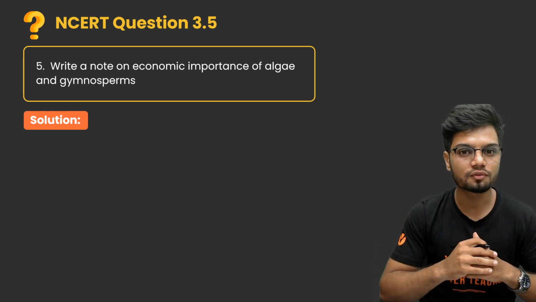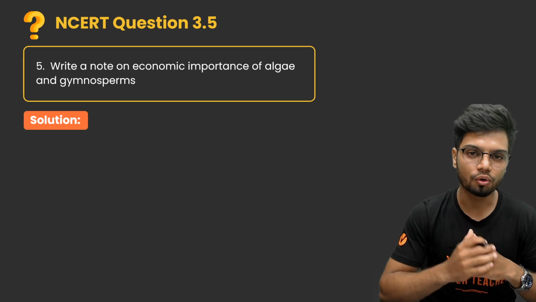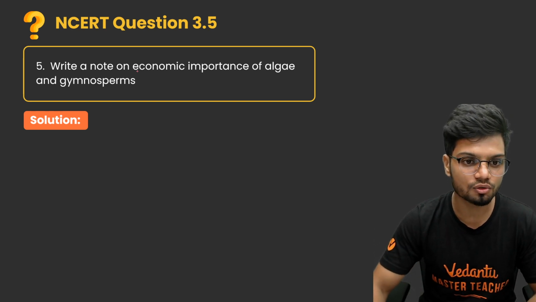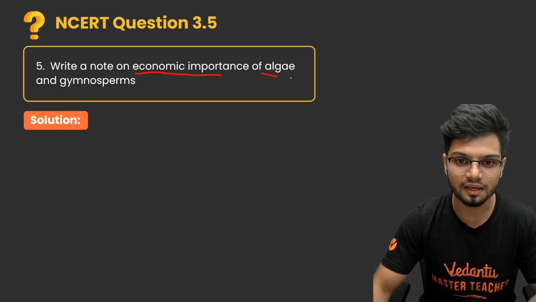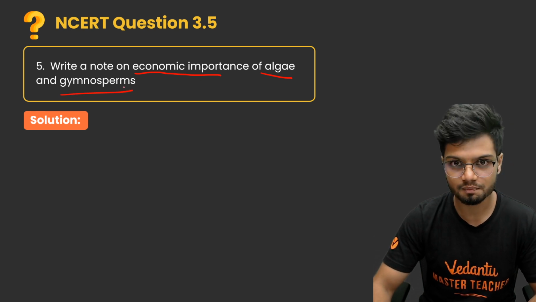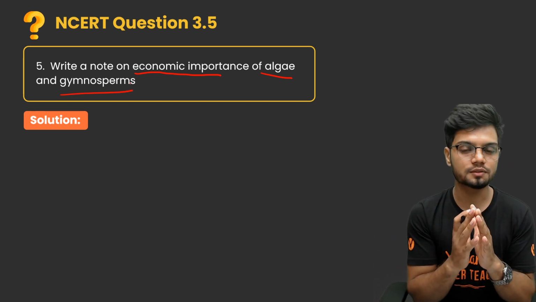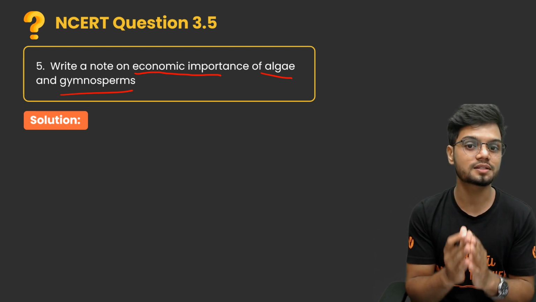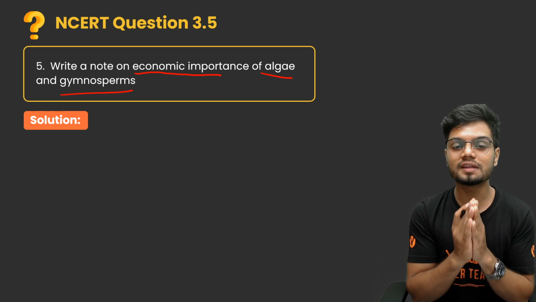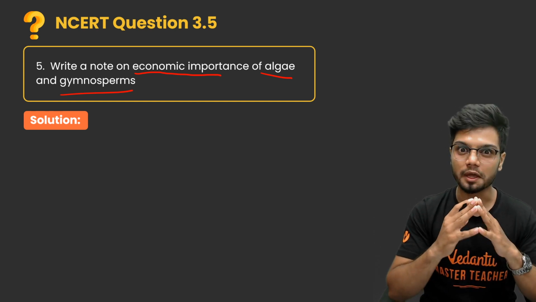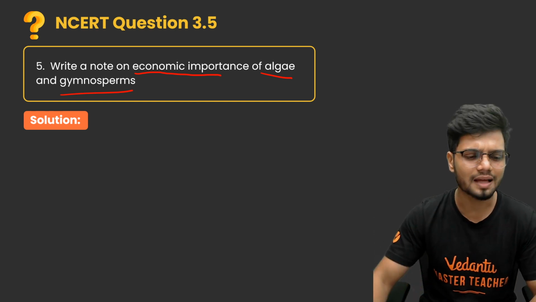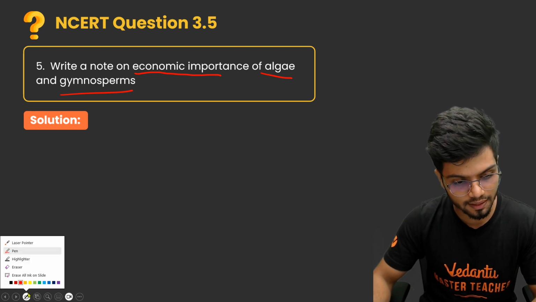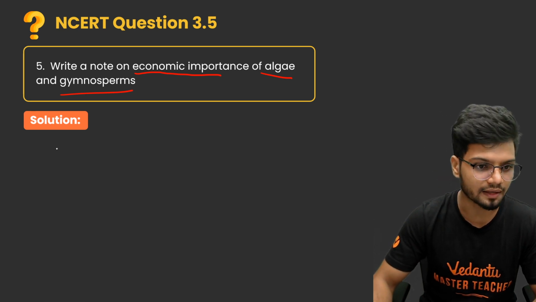So we have a question from the plant kingdom. Write a note on economic importance. They're asking the economic importance of algae as well as gymnosperms. There are certain economic importance for each and every organism. It could be bryophytes, pteridophytes, gymnosperms, angiosperms. Every organism has an economic importance to it. Now let's understand the algae first. Let's quickly understand the economic importance of algae.